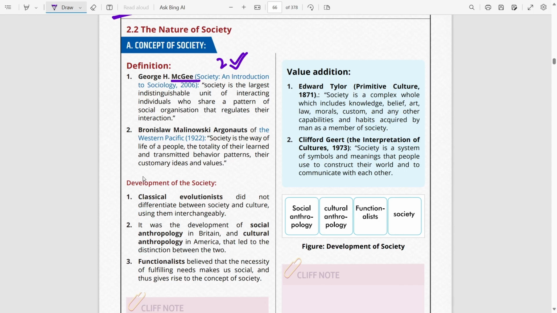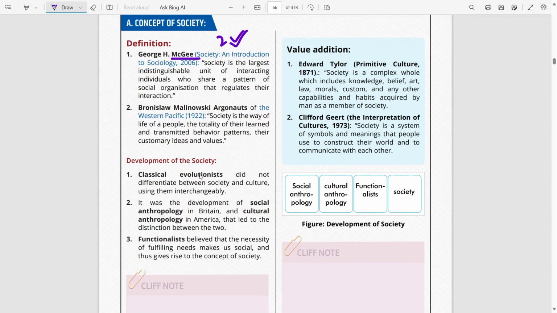Now, the first thing that we have is the development of society as a topic. If you have studied development of anthropology, you would know that the British and American schools developed independently at first and then they merged together. So in Britain, there was the development of social anthropology, while in America, there was the development of cultural anthropology. So the British school is primarily responsible for the society part. Further, we have comments from several different theories like that of classical evolutionists and functionalists. So do try to link it with the theories that you have already studied and that will really help you reduce your load.